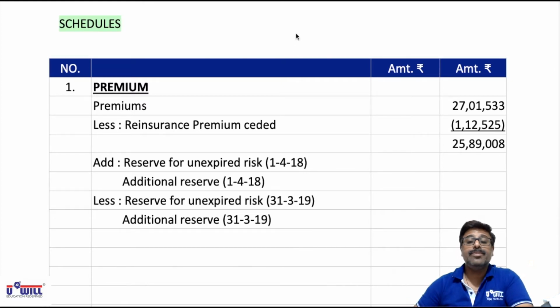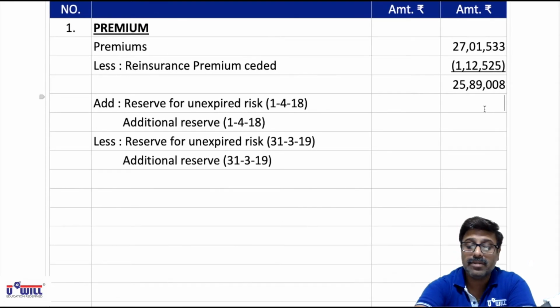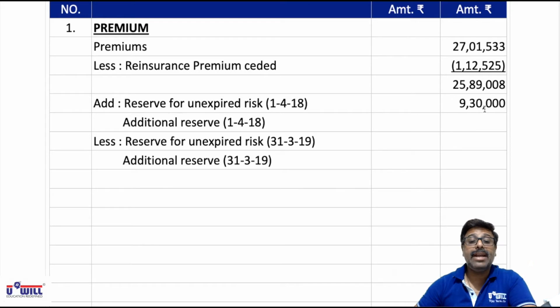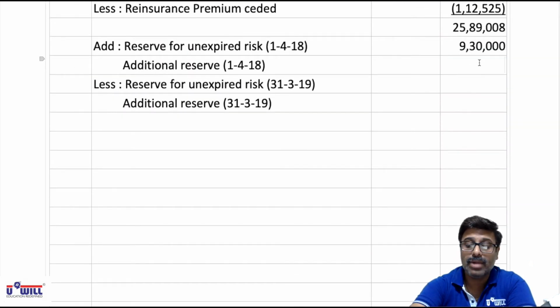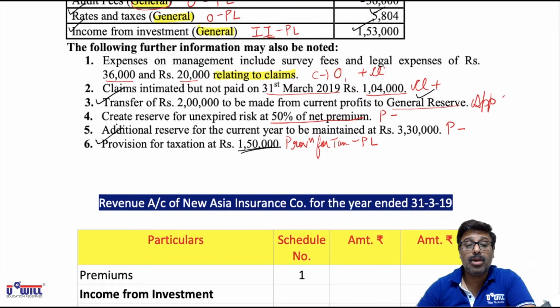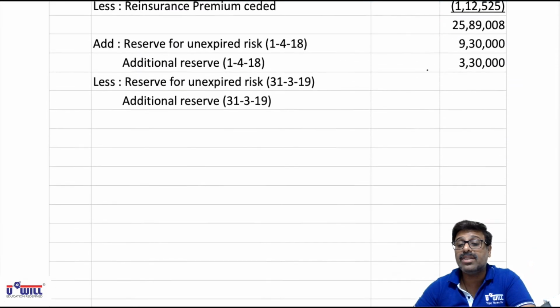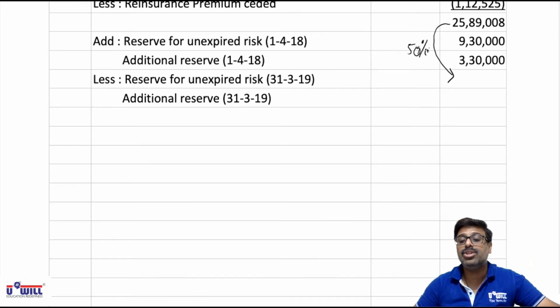So let us take these amounts. This fire fund is the opening reserve for unexpired risk 9,30,000, which we have to add. Then opening additional reserve is also given in trial balance, that is this 3,30,000 which we have to add. Then closing reserve for unexpired risk, as per the adjustment 4, we have to create 50% of net premium. So that we will create 50% of this 2589008. Okay, 50% will create of this 2589008. All of you count it.